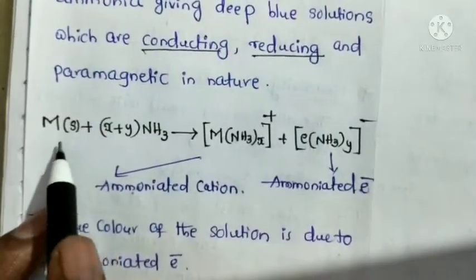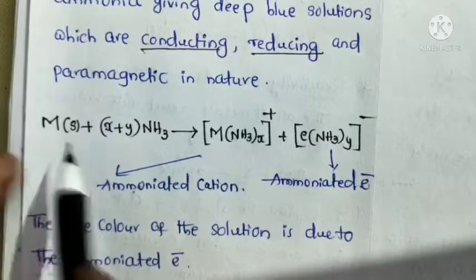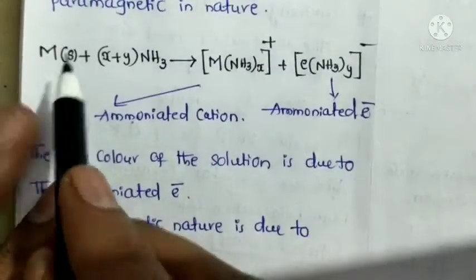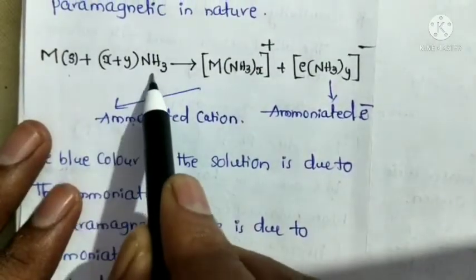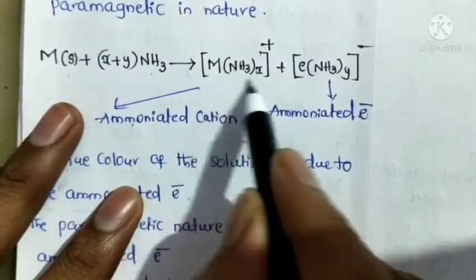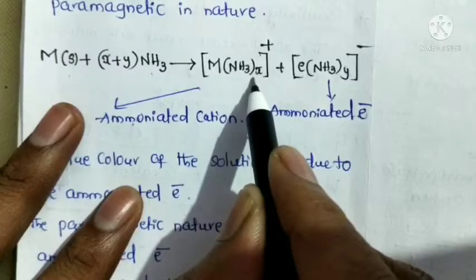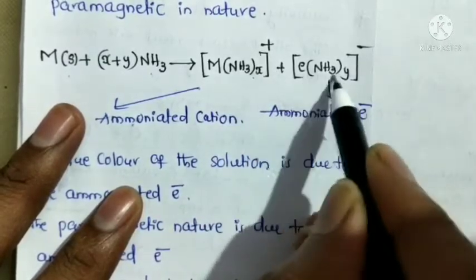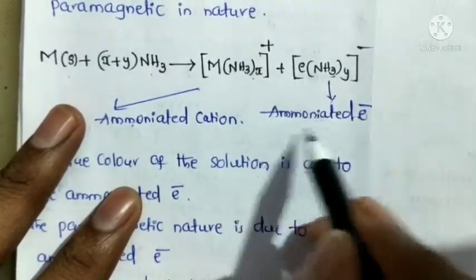So this is the reaction that takes place. The metal reacts with ammonia or liquid ammonia to form an ammoniated metal cation and an ammoniated electron.